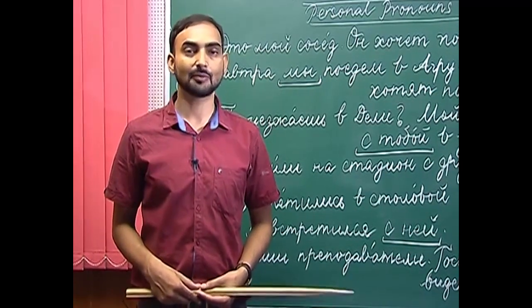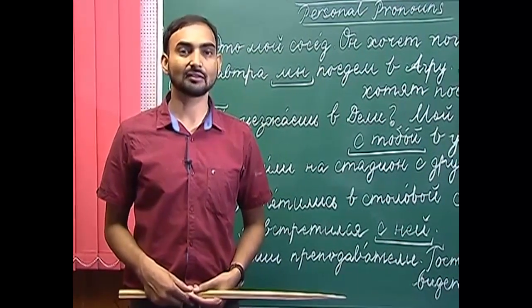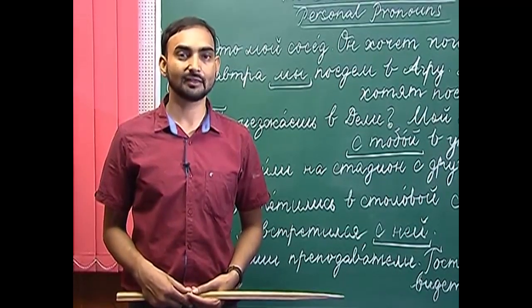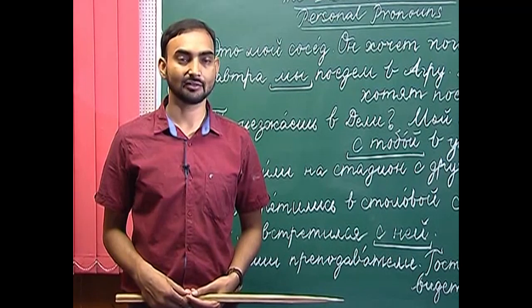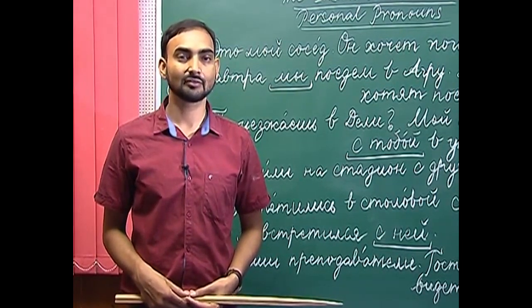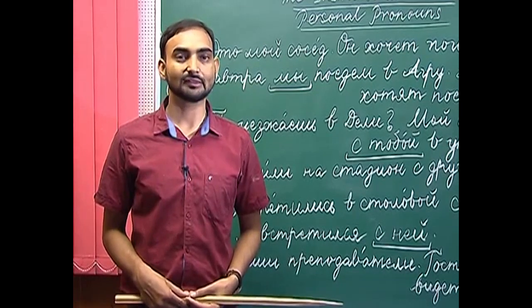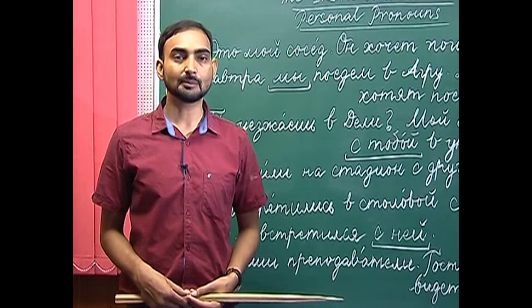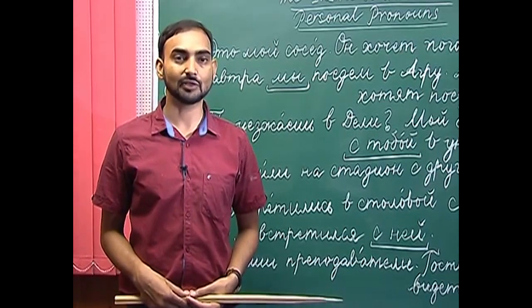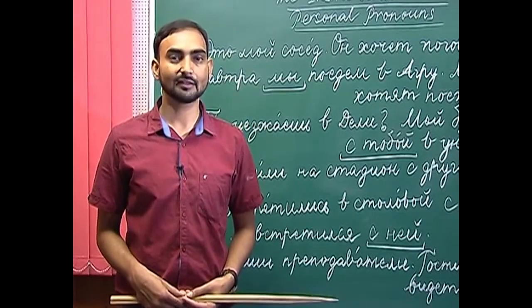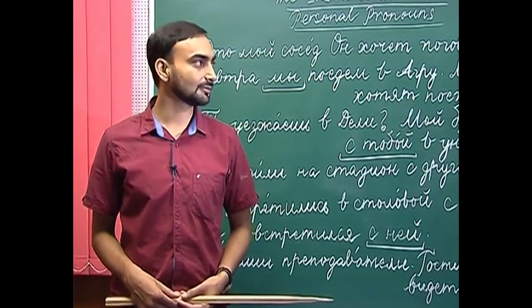Personal pronouns are я, ты, он, она, мы, вы, они. Я, ты, он, она are singular. Я, first person; ты, second person; он, она, third person. And мы, вы and они are plural. Мы belongs to first person, вы second person and они third person.